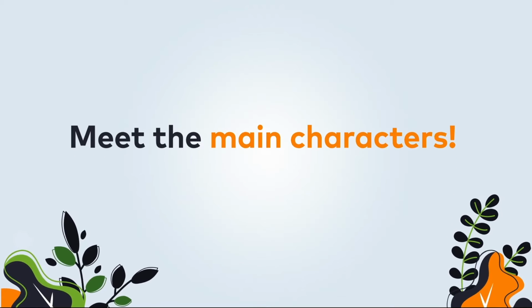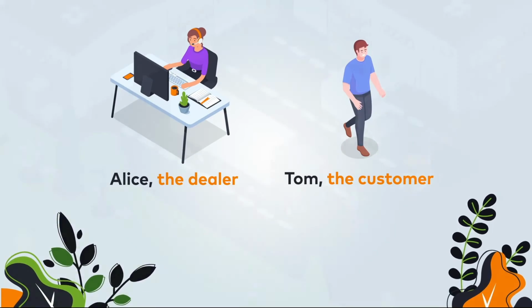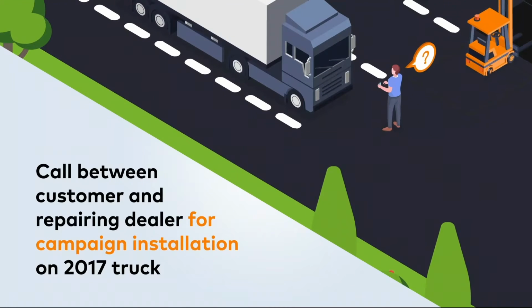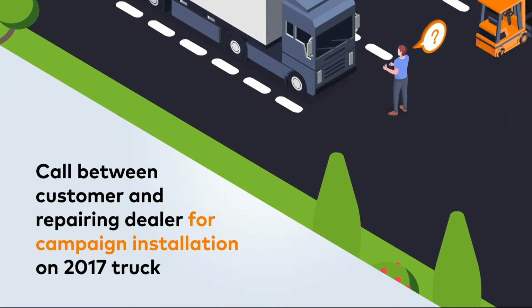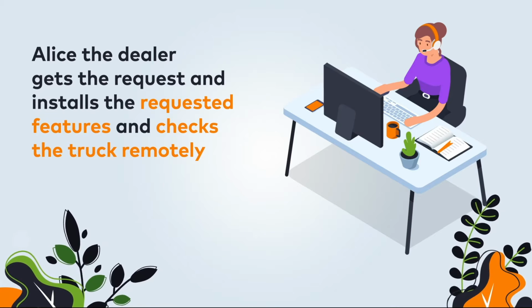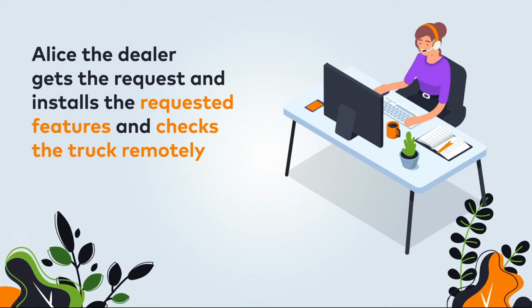Meet the main characters. Tom, the customer, calls the repairing dealer Alice for campaign installation on his truck built in 2017. Alice gets the request, secures safety for the remote work, and installs the requested features, checking the truck remotely.